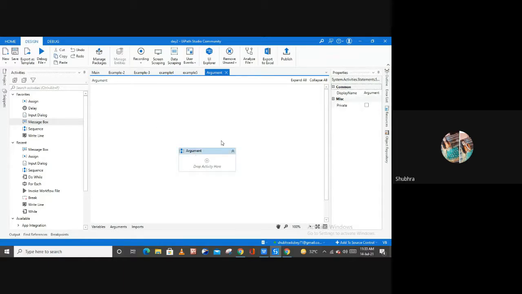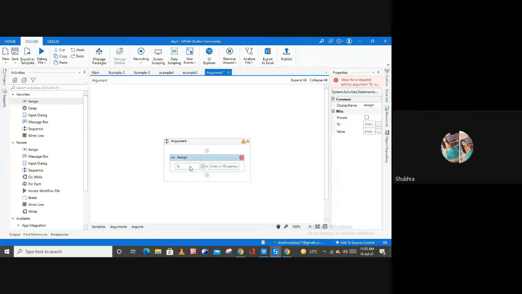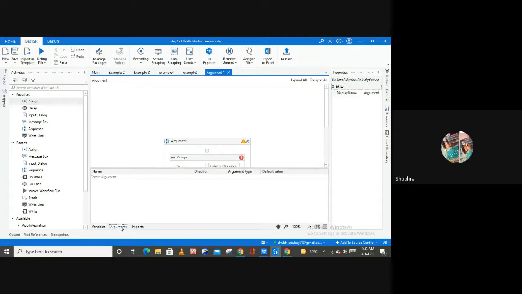Inside of this particular file, which is the argument file, I'm going to take one assign activity again, and inside of this assign activity, the very first thing I'm going to do is create arguments, right? So open your argument panel, and here let me create one argument.